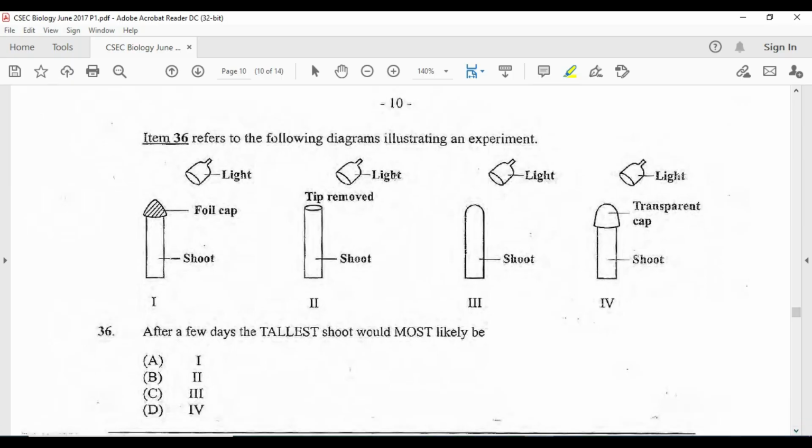This is pretty interesting. We are looking now at tropism and photosynthesis together. So item 36 refers to the following diagram illustrating an experiment. Here we are looking at how the shoot of the plant, or the lack thereof, will respond to light. So we're seeing 1, you can just look at the setup, and 2 and 3 and 4, we're seeing all the setup there. After a few days, the tallest shoot would most likely be which one?